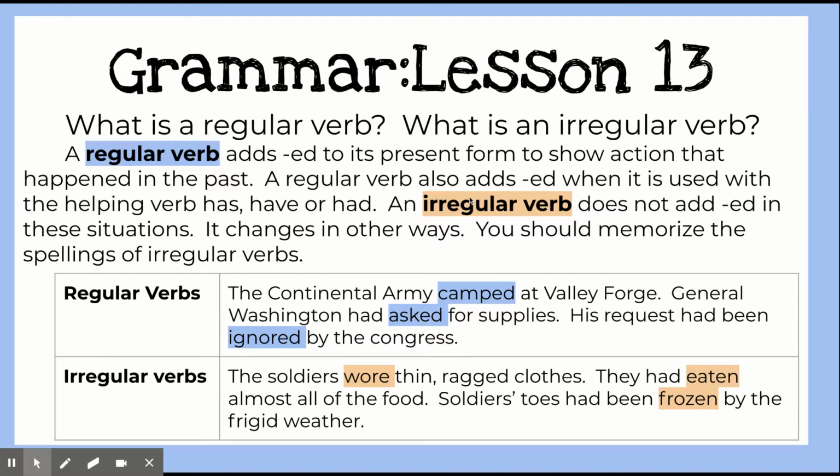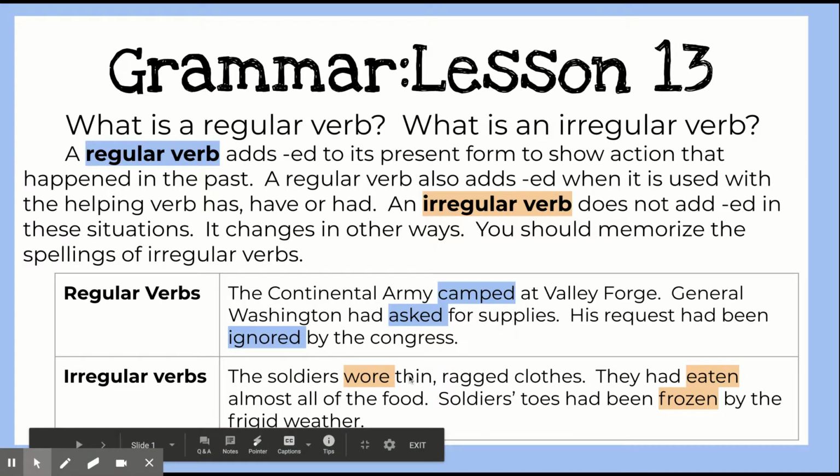So an irregular verb does not add ed in these situations. It changes in other ways. And what you should really do is memorize the spellings of irregular verbs. That's the only way to know how to spell them. So irregular verbs are, for example, instead of saying, if you say I throw the ball, you wouldn't say I already throwed it. You would say I already threw it, right?